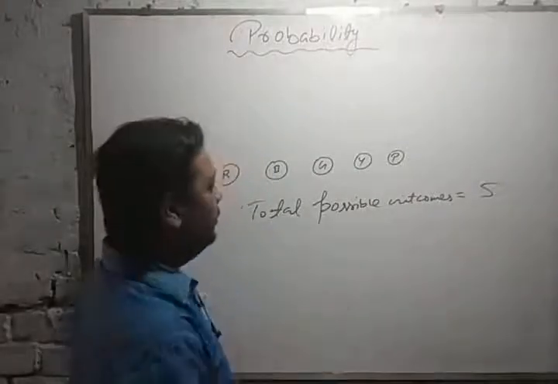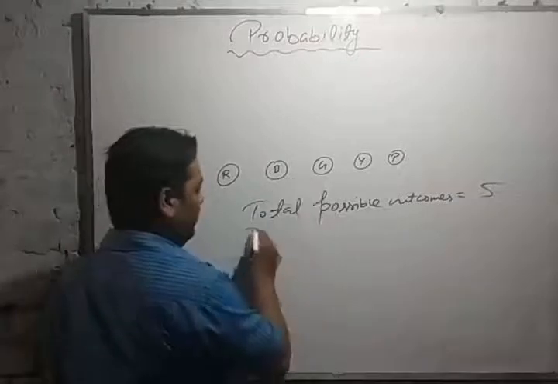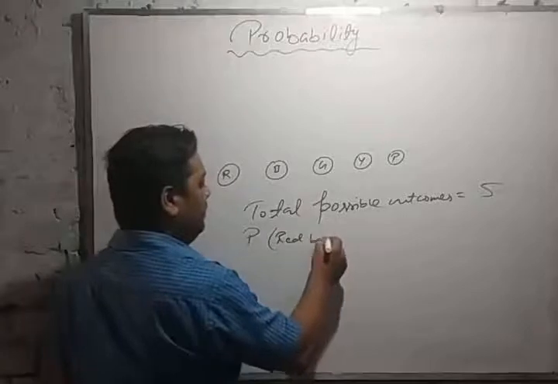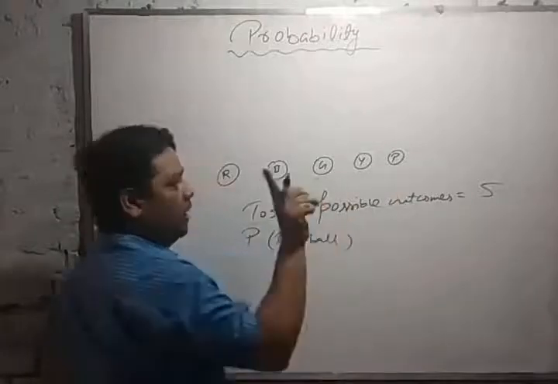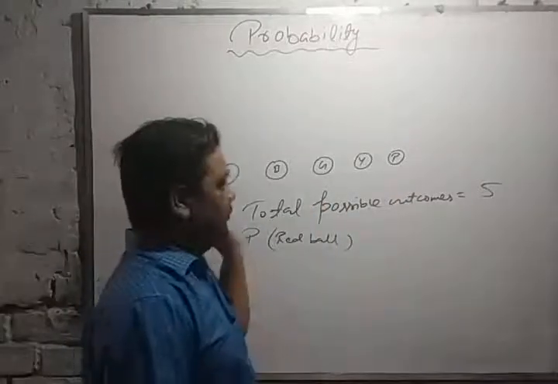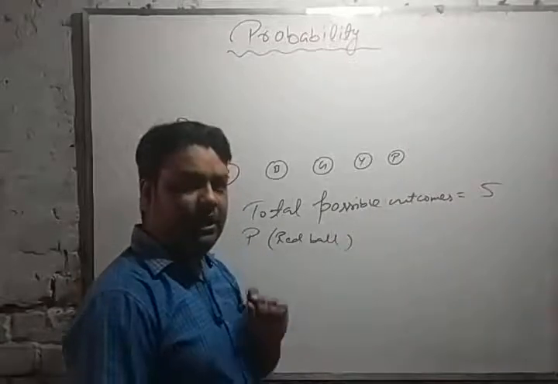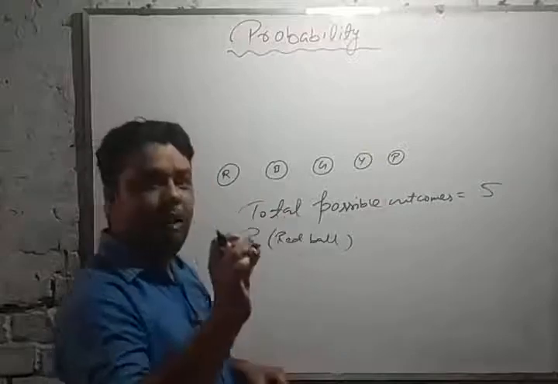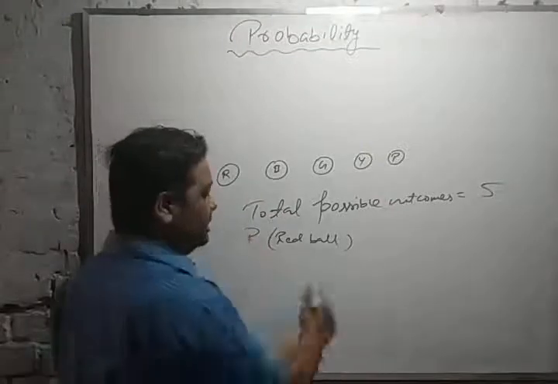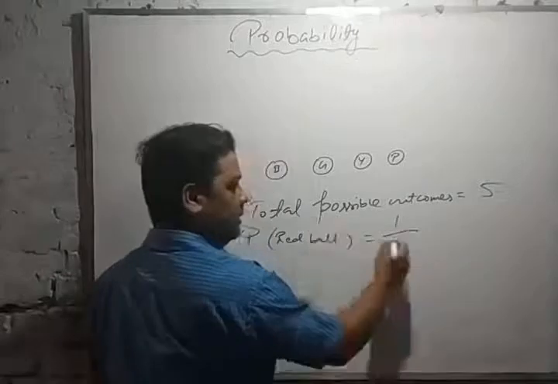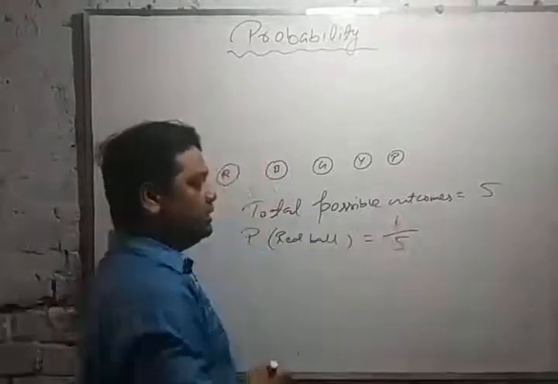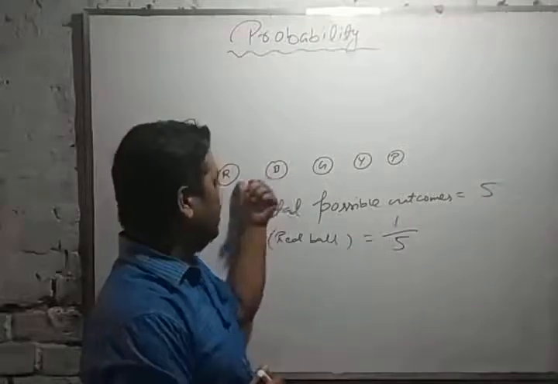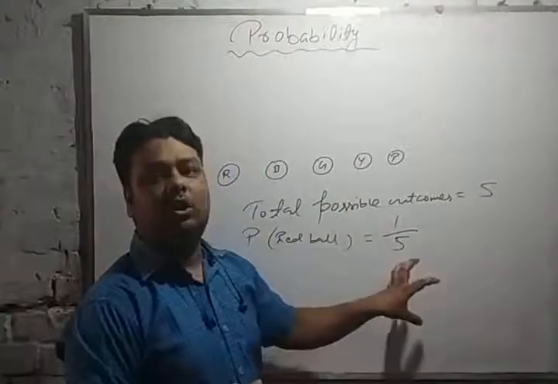But you have to choose only one ball. It means the probability of only one ball. If you have to find the probability of a red ball, here you can see how many red balls? Only one. It means if you try 5 times, there is the possibility that only one time the ball will be red. It means 1 time, and 1 by 5. If you try 5 times, the possibility of choosing the one red ball will be 1. So this is called the probability.